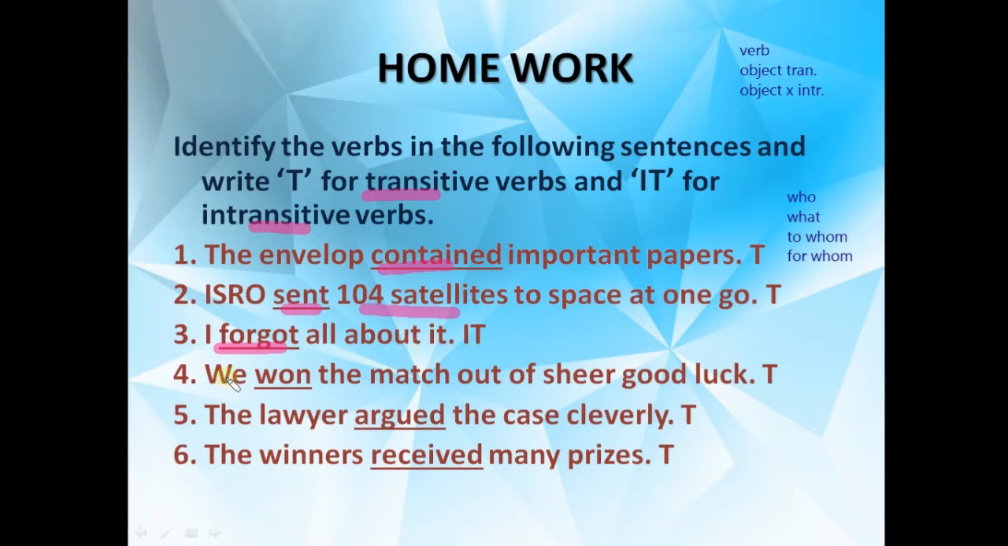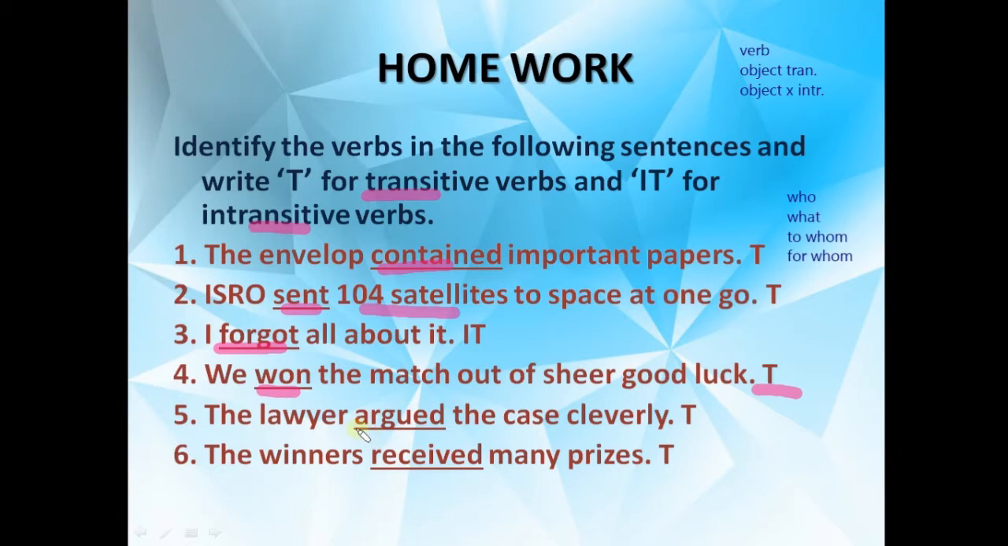Fine. We won the match out of sheer good luck. Now, what is the verb over here? Won. We won what? That is the match. So again, we have got the answer to what. That's why it is a transitive verb.